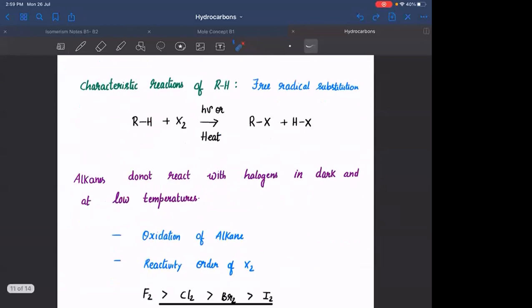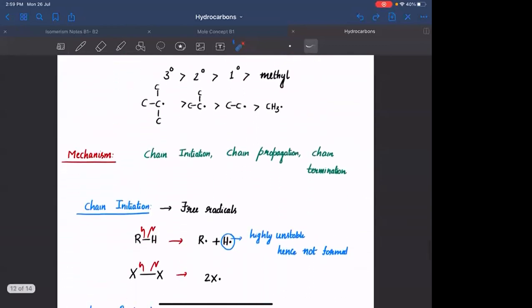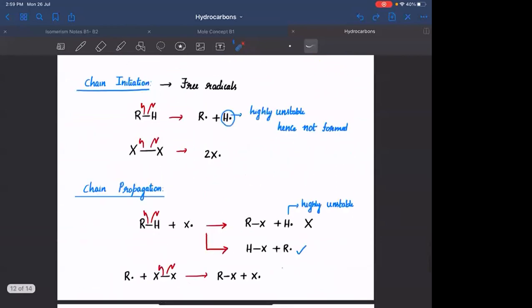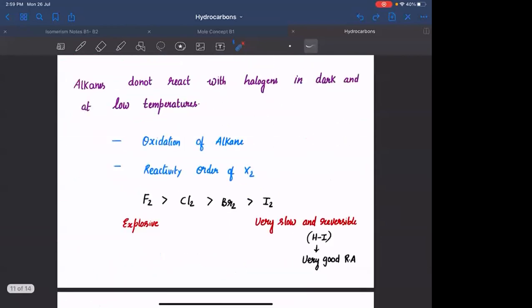Okay. So you won't prefer to form alkyl fluorides and alkyl iodides using this particular free radical halogenation. For the preparation of fluorides and iodides, we have two different reactions which are the most important for JEE Mains and NEET as well as boards. वो reaction क्या है बाद में पढ़ेंगे. We are not worried about them now. But remember, alkyl fluorides और iodides को बनाने के लिए specific reactions लगेगा. And this is the reason for that.